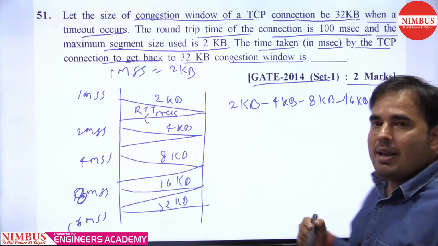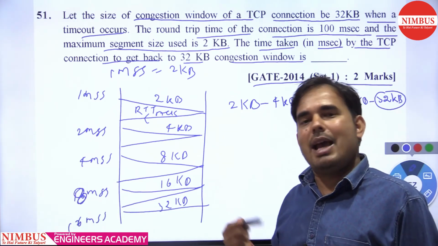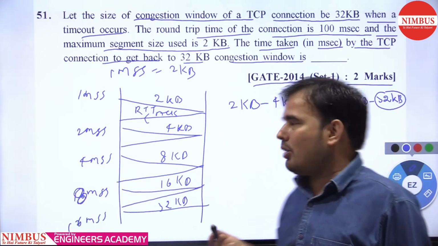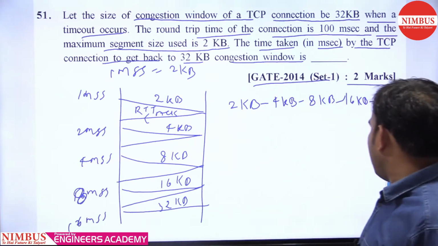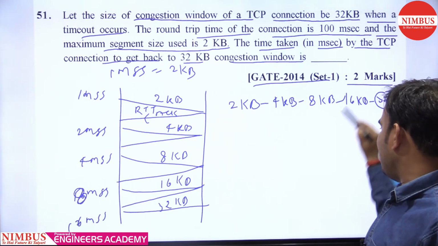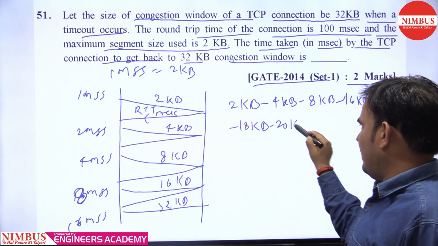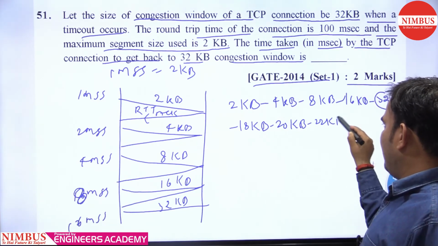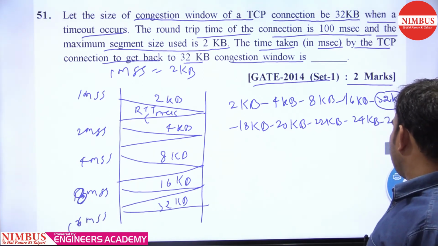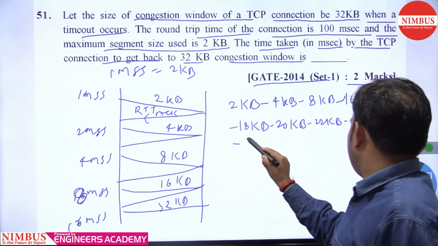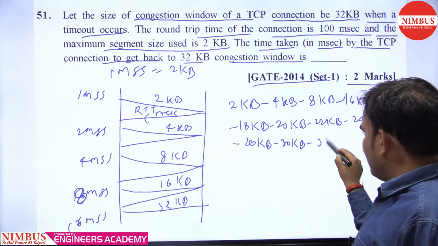When we reach the threshold, we need to move forward with the additive increase policy, so we add 1 MSS every time. After 16, when we add 1 MSS, we send 18 kb, then 20 kb, then 22 kb, 24 kb, 26 kb, 28 kb, 30 kb, and then 32 kb.